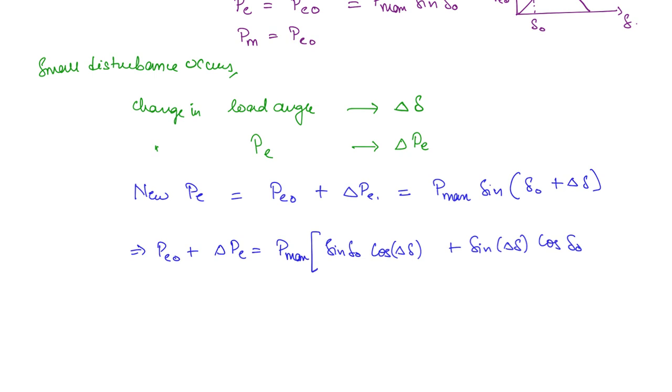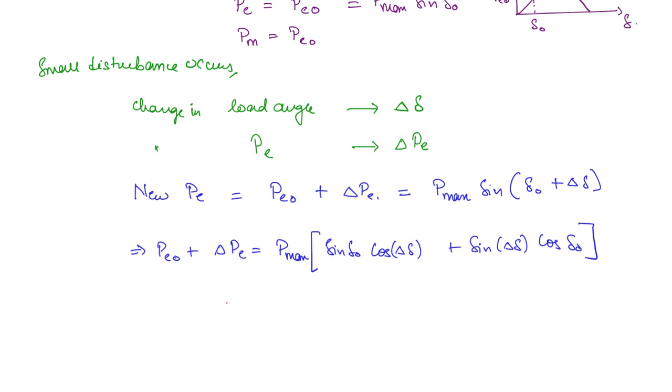So now here our assumption will come into place. Since it is a very small change, this delta delta is a very small value, then what will happen to sine delta delta? This will be almost equal to delta delta, right? That is what happens when sine of a very small angle is taken, it will almost be equal to that value, okay. And what about this cos delta delta? If delta delta is very small, then you can approximate this value to 1, okay.